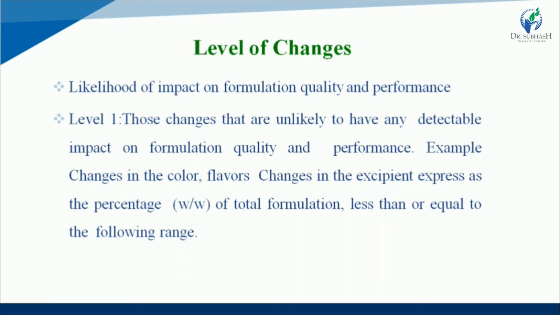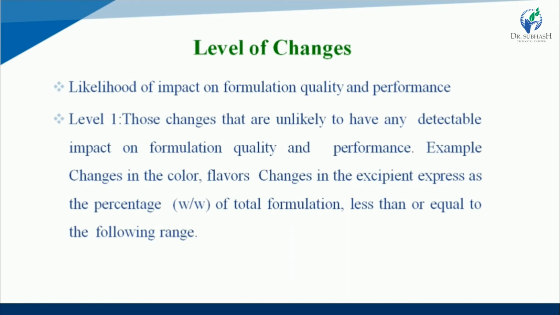First one, level 1 changes. Those changes that are unlikely to have any detectable impact on the formulation quality and performance. So what is level 1 changes? In level 1 changes, the changes are not easily detectable if any changes occur in the formulation quality and performance.